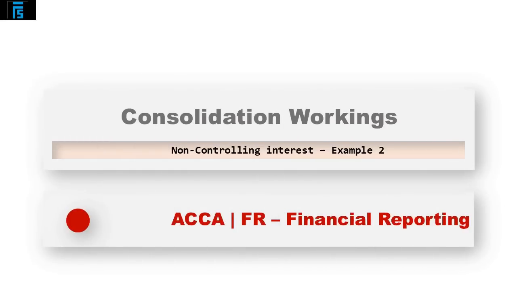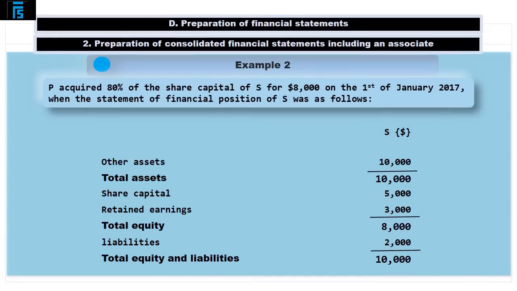In the second consolidation working video of the module devoted to non-controlling interest, we will be tackling a scenario which is almost identical to the one explored in the previous section. This time, however, we will apply the fair value method to compute goodwill, which will have an impact on both the computation of goodwill as well as the balance of non-controlling interest.